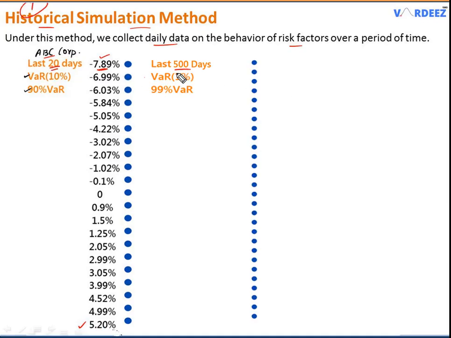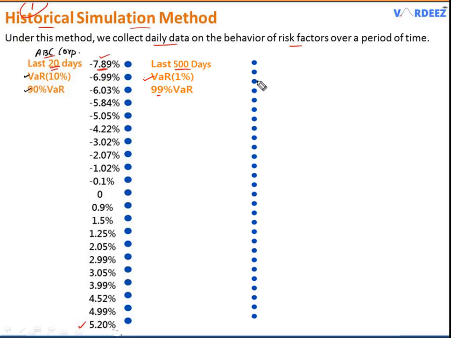Now continuing with the same thing, assume that I have last 500 days data of this ABC Corporation, and I want to find the VaR at 1%, or I can say 99% VaR. So what I'll do is I'll take 1% of the number of days that I have, which is 500, and the answer will be 5, right? So I will arrange all these 500 data points in this order, starting from the largest loss and then going all the way down to the gains.